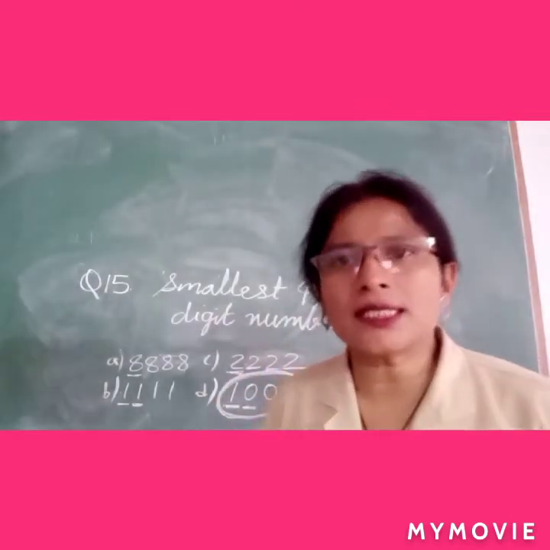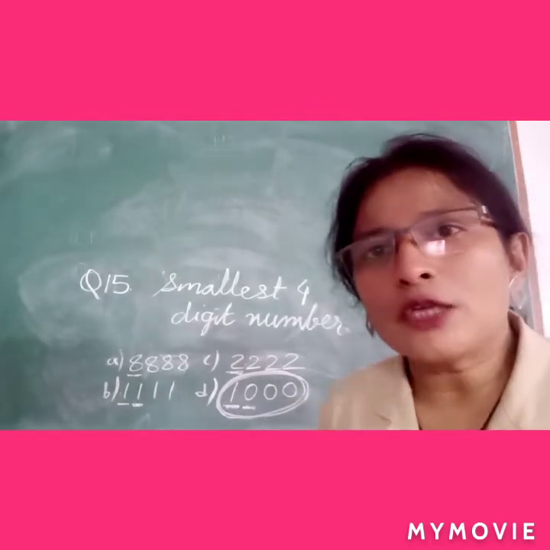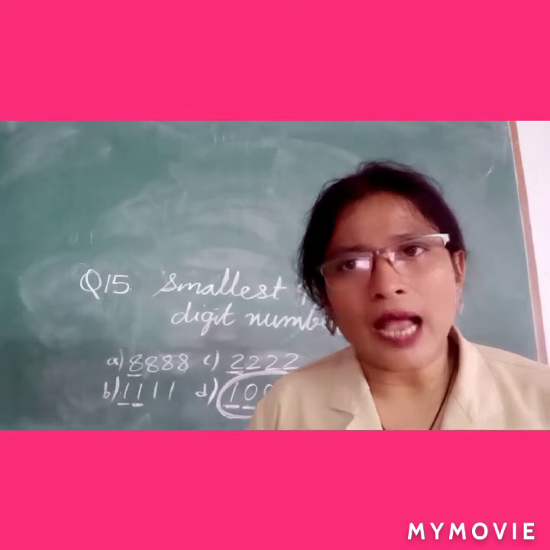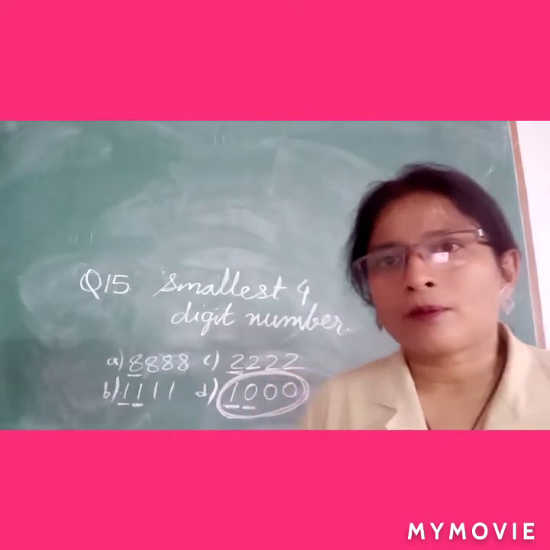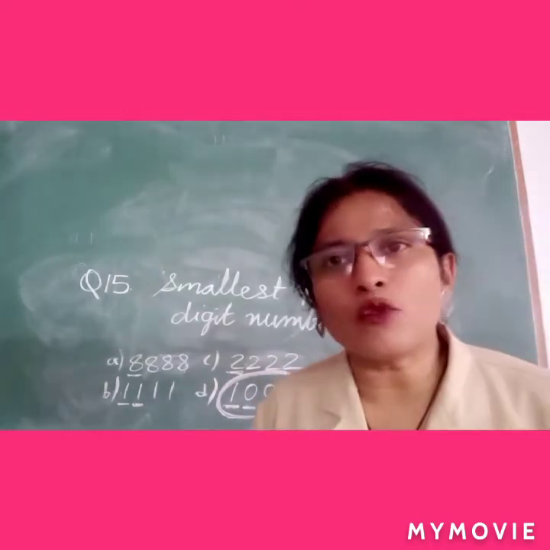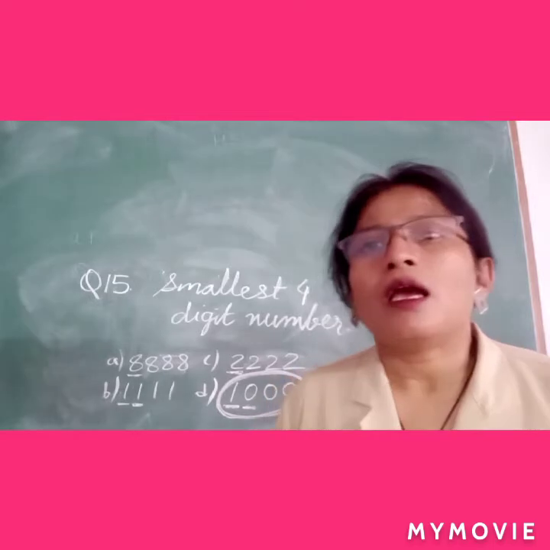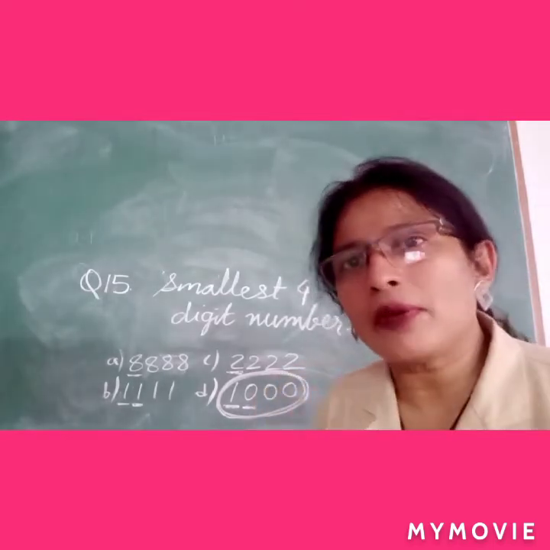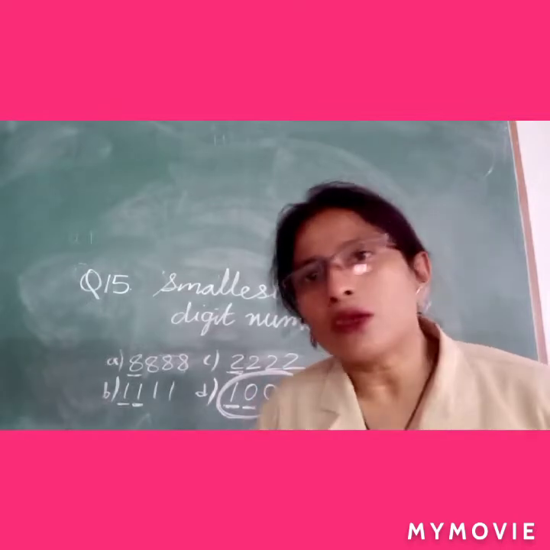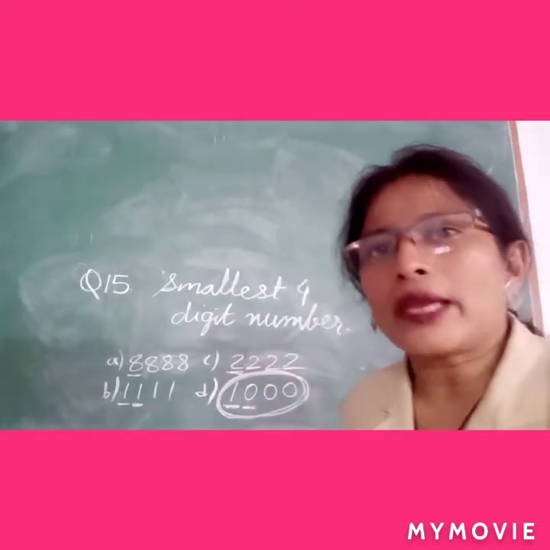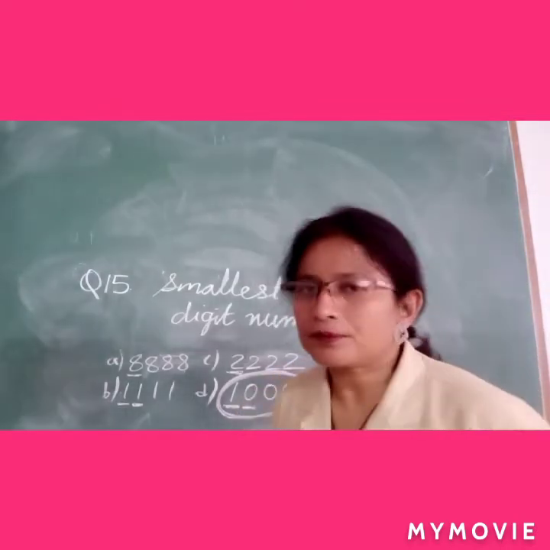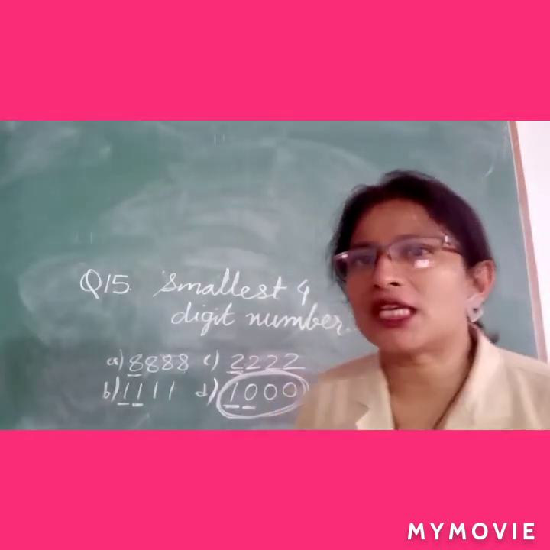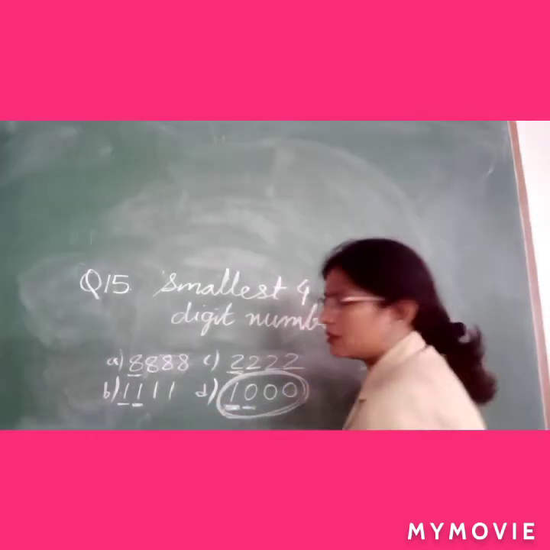Compare the digits according to its place value and you will find out its answer easily. If it is 3 digit number, you will compare the 100 digits. If it is 2 digit number, you will compare the tens digit number, and if it is single digit number, you can see and you can guess easily, isn't it? Here it is 4 digit number, so you will see the place value of thousands. Okay.